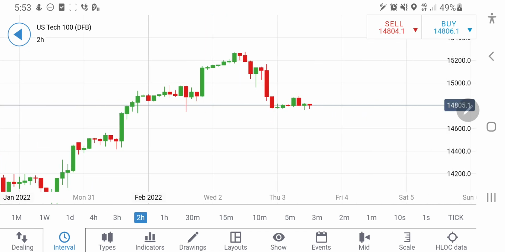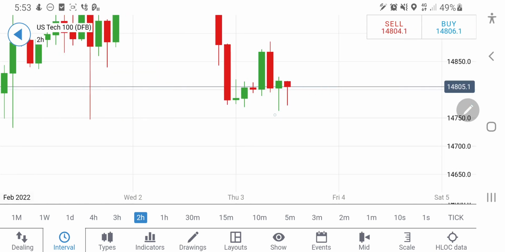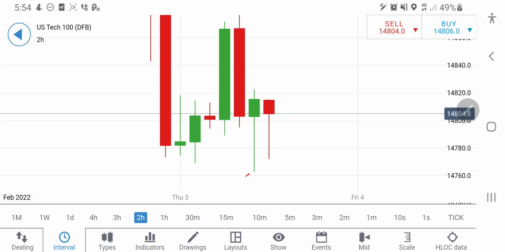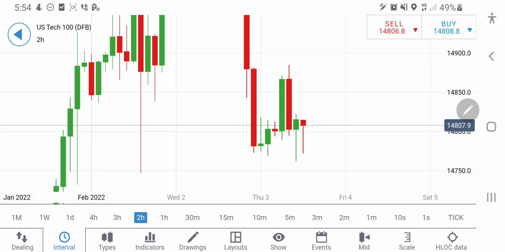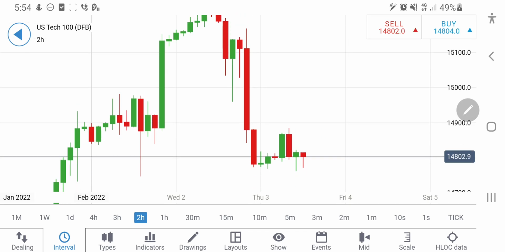On the 2-hour charts, a similar formation is seen. However, now if you look at this 2-hour candle, it has provided higher lows here. Once it breaks here at 14,830, once 14,830 is taken, you can expect it to rise again, and you can expect that it is going to head towards 14,900 levels probably. So probably 14,900, 14,910 can be seen when it breaks through 14,830 levels. Now this is another level beyond which we can expect it to probably rise from here.